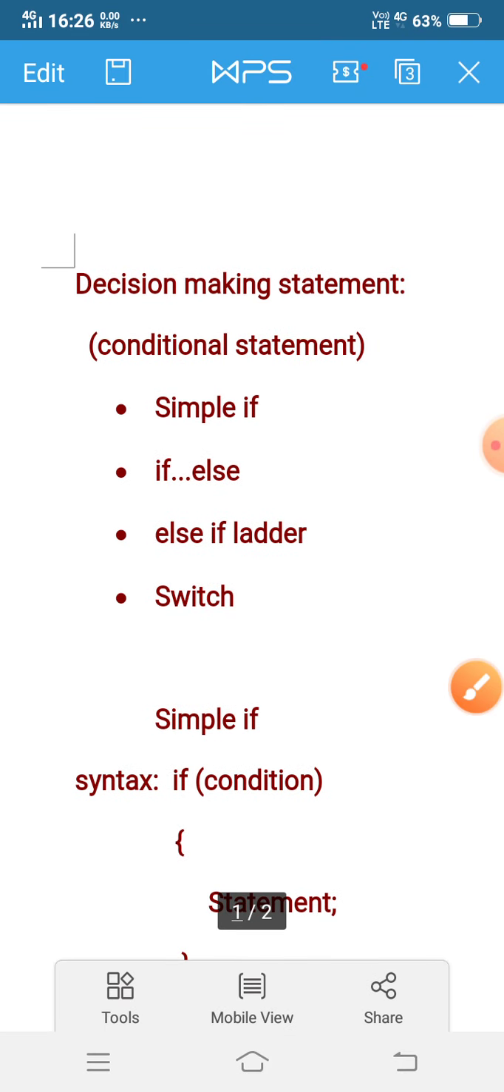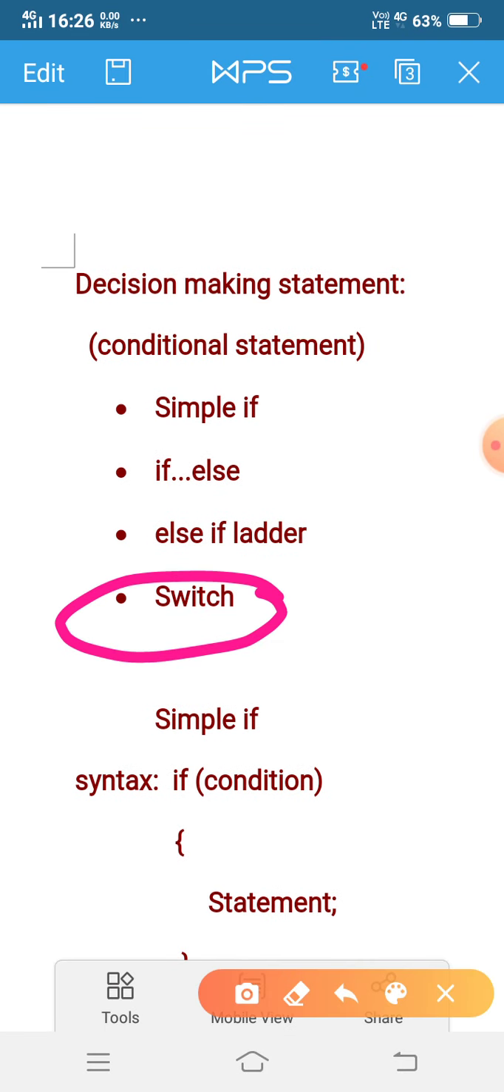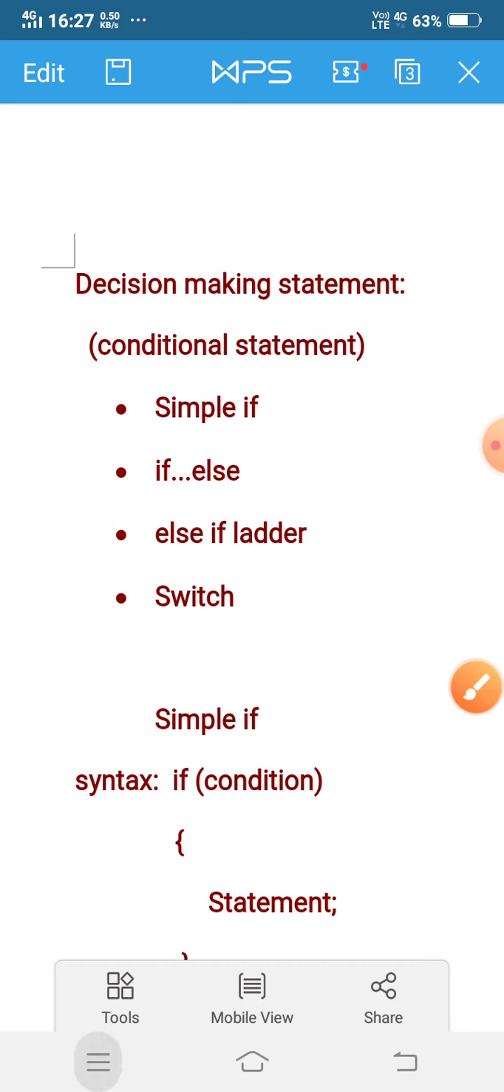Okay, and switch is a multi-selection statement present in the switch case statement. So I will discuss it in my later class. So today I will discuss the practical on these three topics. Okay, so see the practical.